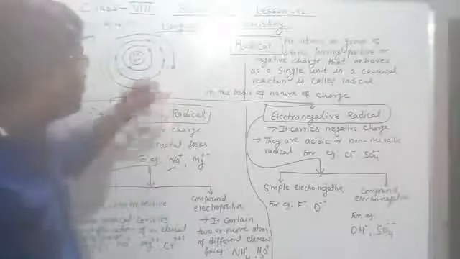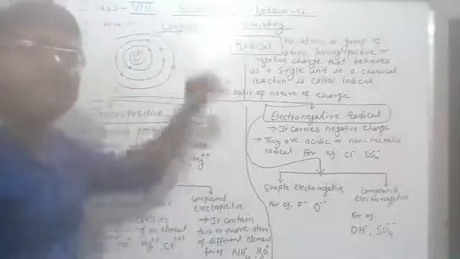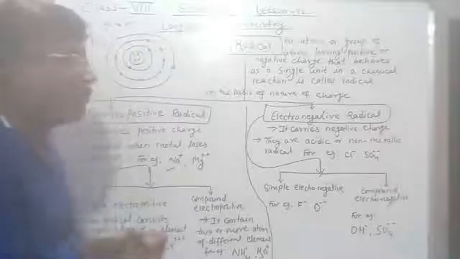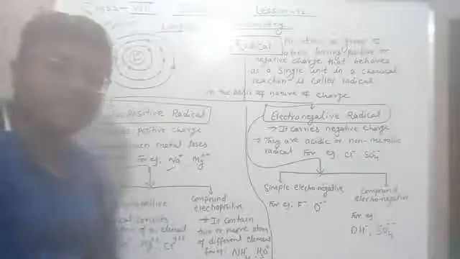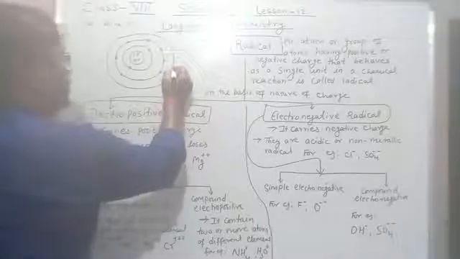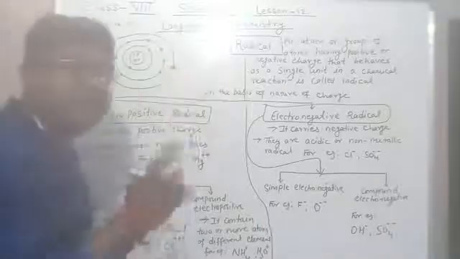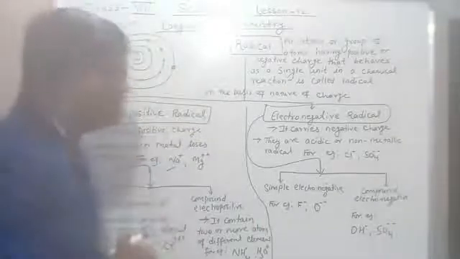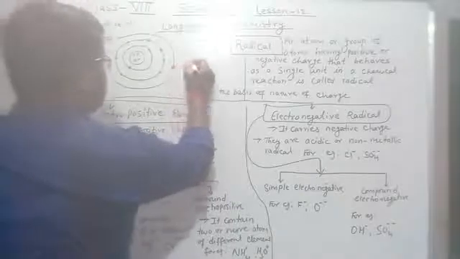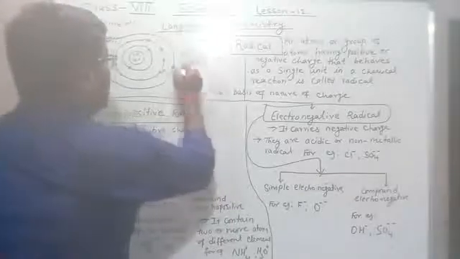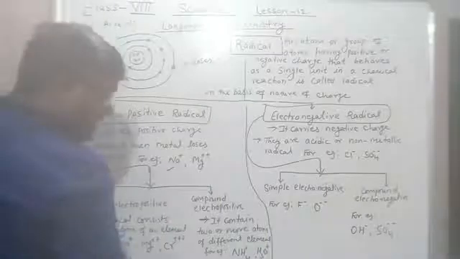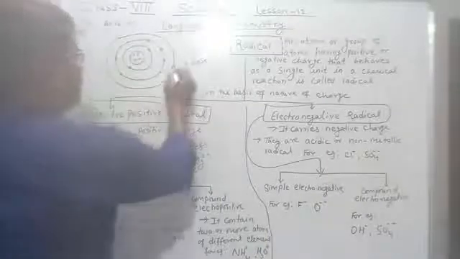When it undergoes a chemical reaction, the electron in the valence shell, or the outermost shell, is lost. Now this electron is gone.